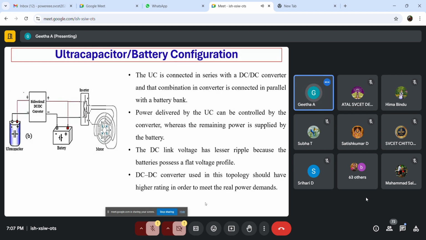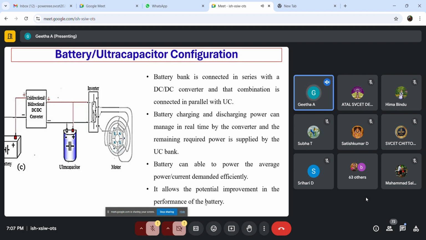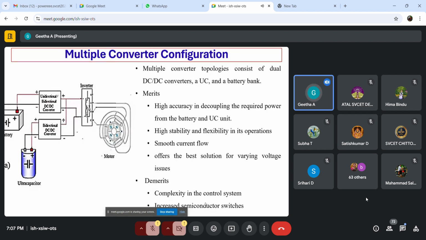And we have different topologies. This one is without any converter; we call it passive topology. And we have a DC-DC converter connected for the capacitor alone, or else we can even have a battery-side DC-DC converter, which can control the battery power, or else the final one is the multi-converter configuration. This is the recent one. So we can have two different DC-DC converters, where each of your energy storage systems can be controlled based on the algorithms. Different control strategies are available. Based on that, we can control when the battery needs to supply and when the ultra capacitor needs to supply.